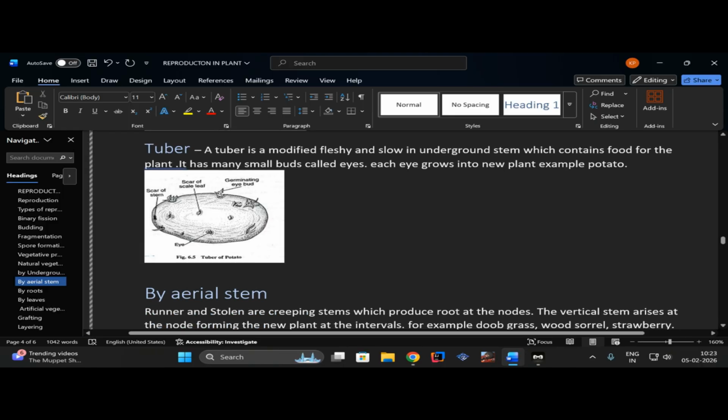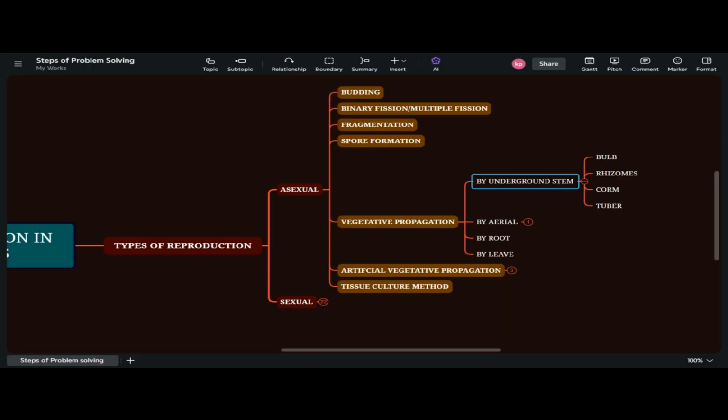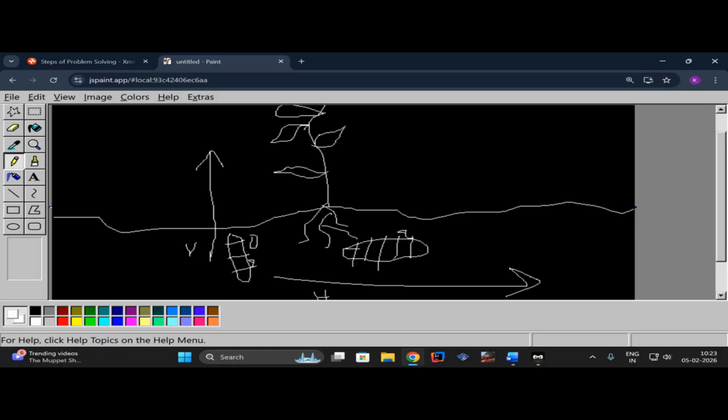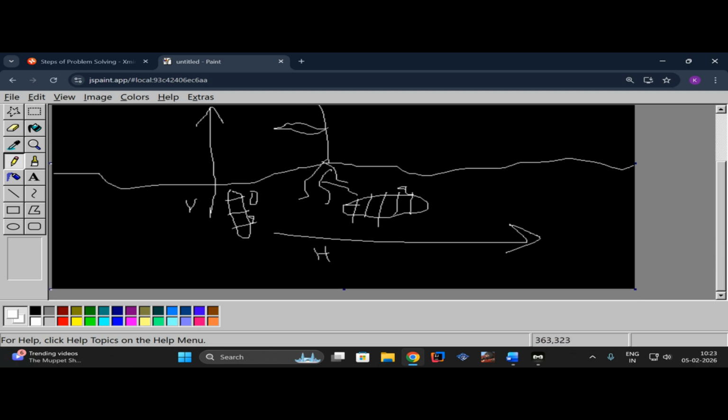So the tuber is also similar to the rhizome and corm, if you can relate with it. But the difference is that it doesn't matter whether it grows vertically or horizontally. The only thing that's different is that a tuber does not have any scales like the corm and rhizome.